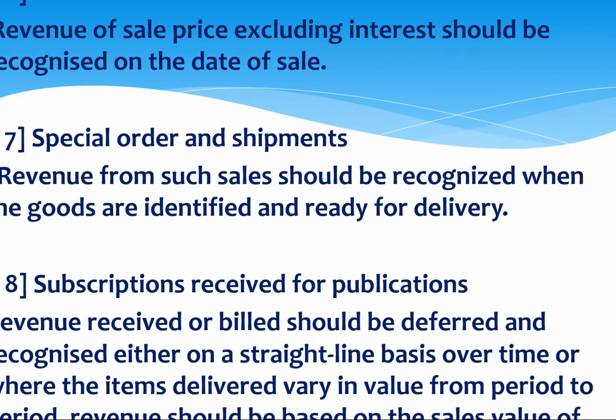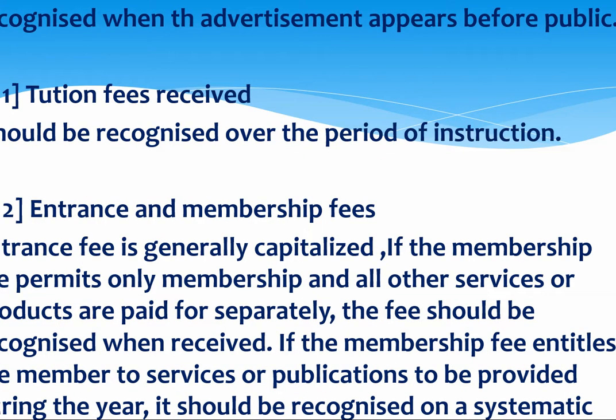Subscriptions. We take subscriptions like Tata Sky and now Netflix; this craze for online subscriptions has increased these days. So revenue should be deferred and recognized on a straight line basis over the time period. Straight line is a method of depreciation, so every year you need to depreciate that amount. Advertisement commission received, you need to recognize when the advertisement appears before the public. Every time the advertisement appears, you record your revenue.